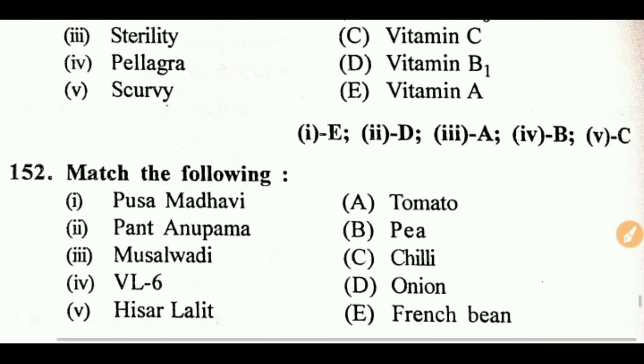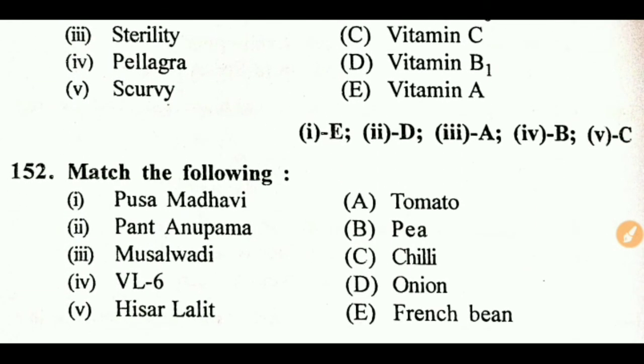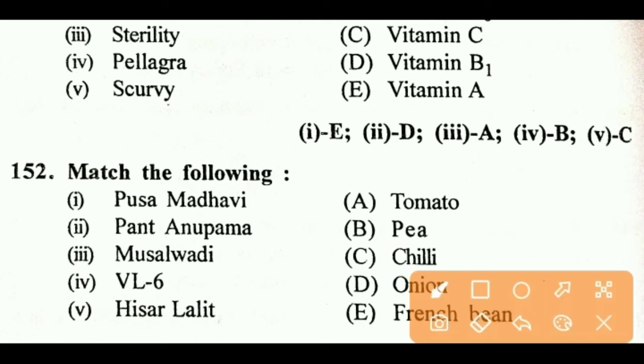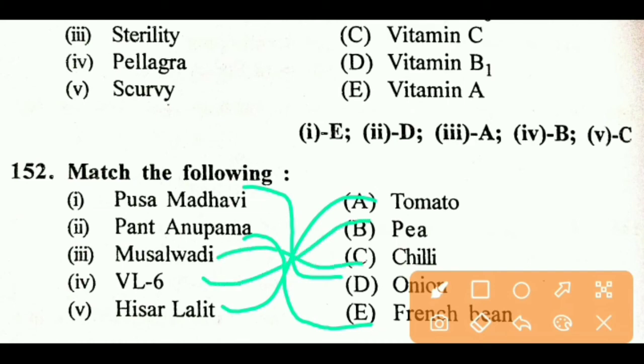Next question, Pusa Madhuri is related to onion, Pant Anupama is related to French bean, Hisar Lalit is related to tomato, Masalwadi is related to chili, and VL 6 is pea.